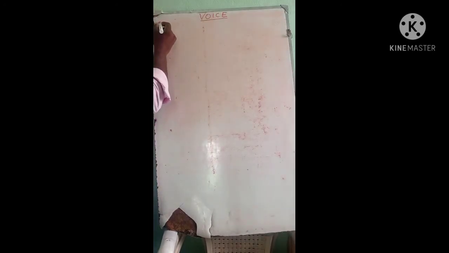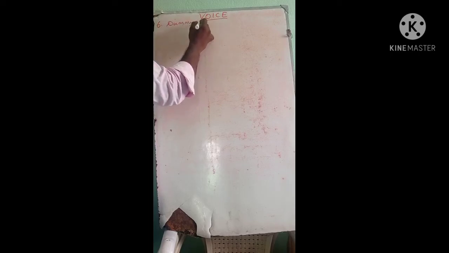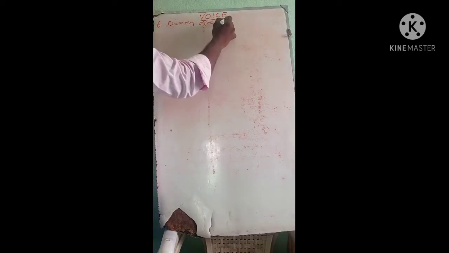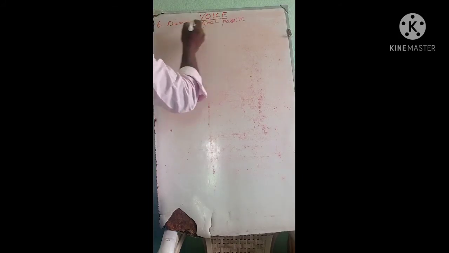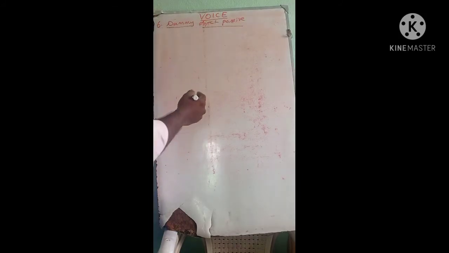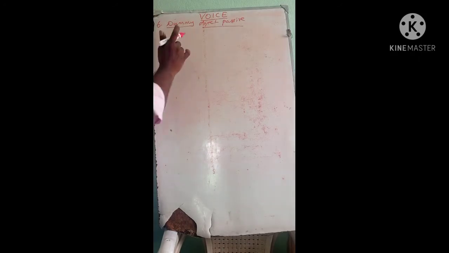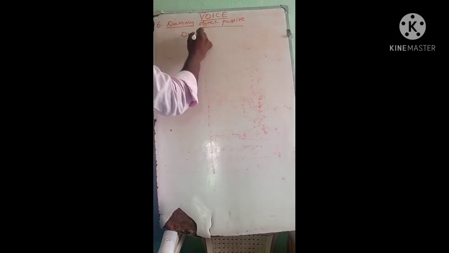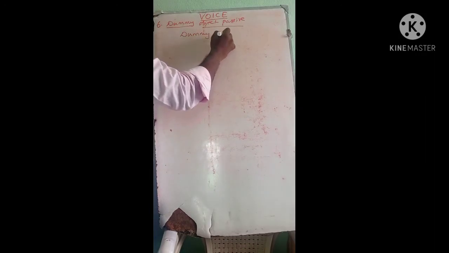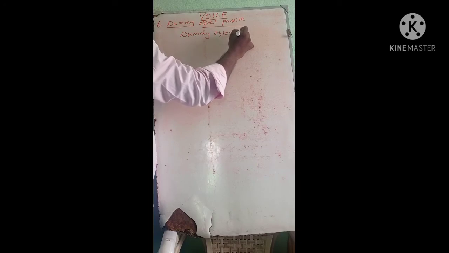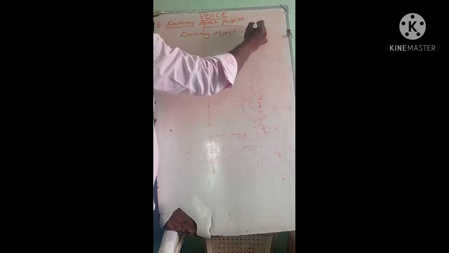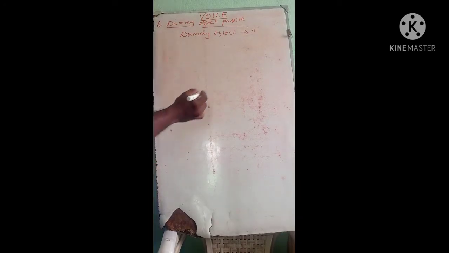Dummy object passive. Whatever the sentence may be, if you are supposed to use a dummy object, the dummy object is "it". What is the dummy object? That is "it".